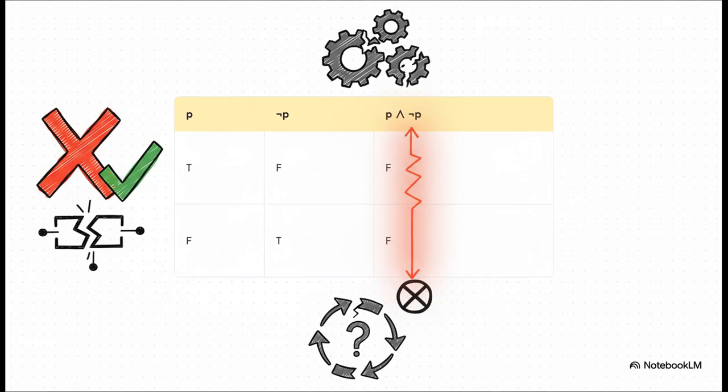And now for the flip side, a classic contradiction. P and not P. Again, this is a logical impossibility. A single statement just can't be both true and false at the exact same time. And, just like before, the truth table confirms it for us. The final column is all Fs. This statement is structurally false, and it can never, ever be true.